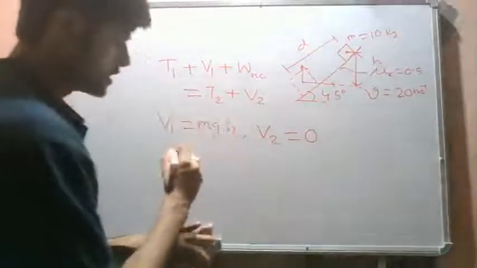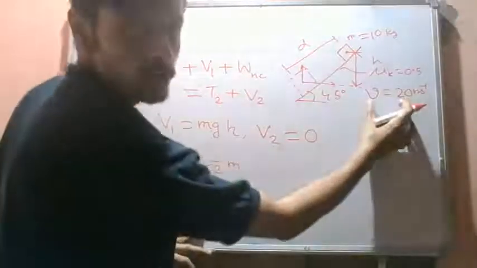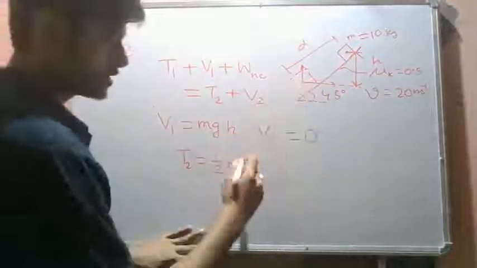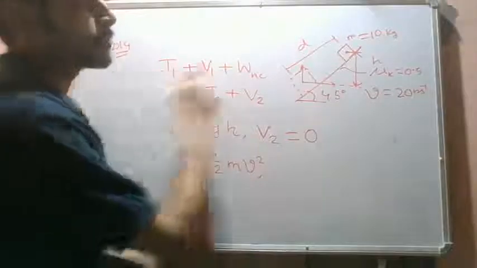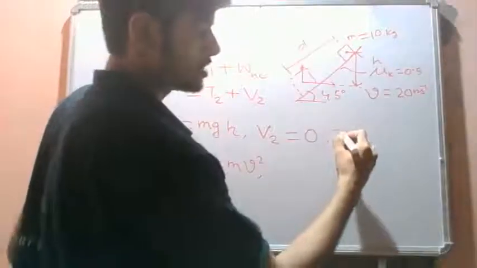Final kinetic energy T2 is half m v square. This is the velocity of the block when it reaches this position, so this is half m v square. We can find it out. Initially the block is released from rest, so T1 will be equal to 0.